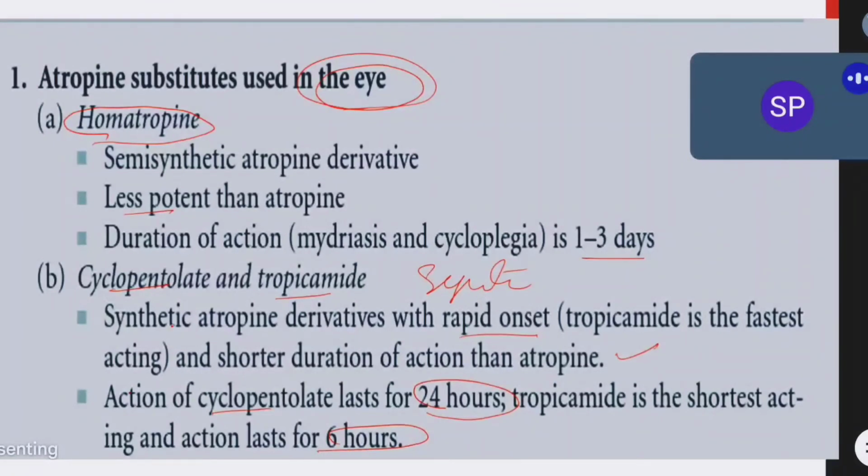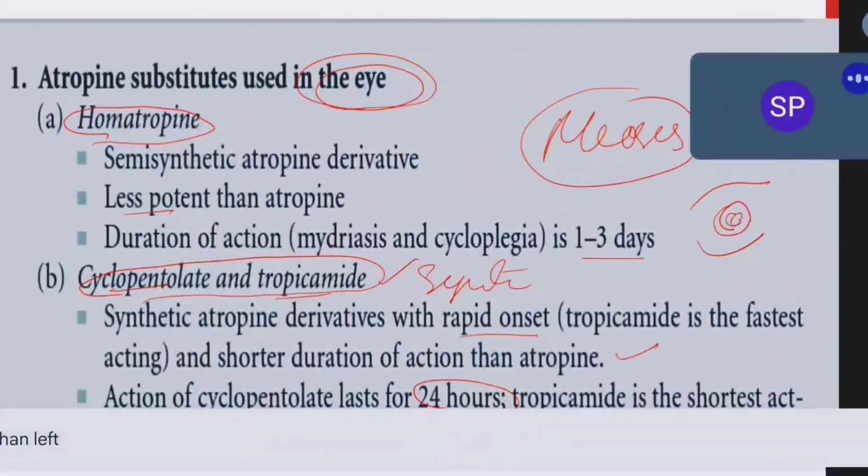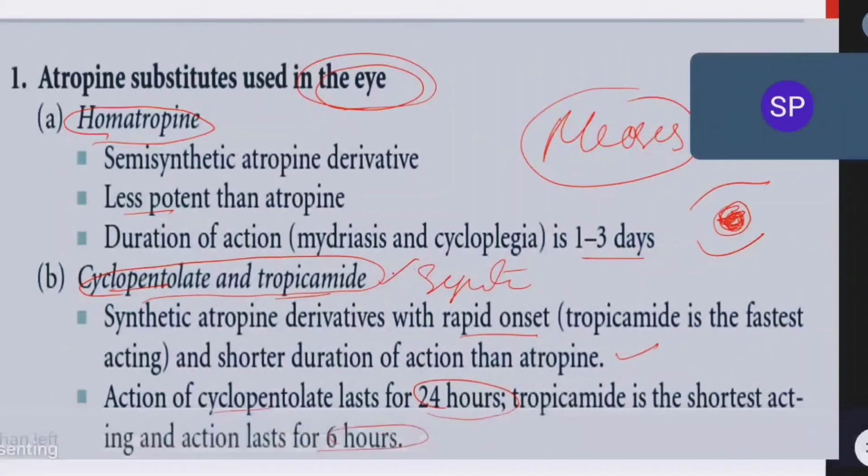Here cyclopentolate and tropicamide are mainly used as mydriatic agents, and they are used to cause mydriasis. Whenever a patient has miosis, if cyclopentolate and tropicamide are given, the pupil size will increase. Miosis means a very small pupil. When these two drugs are given, what will happen? The pupil size will increase. This is mydriatic action.